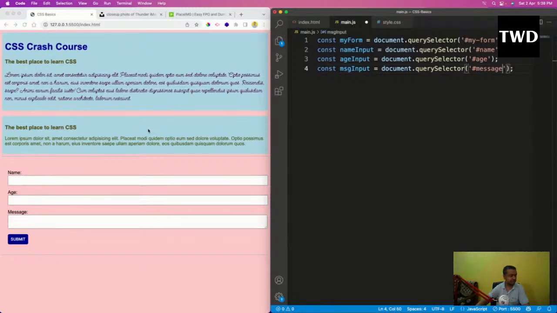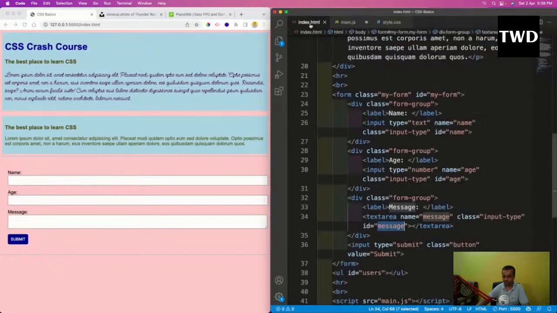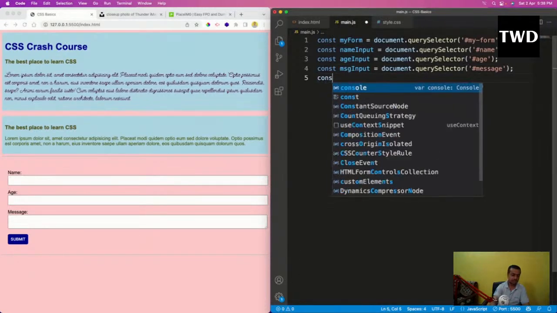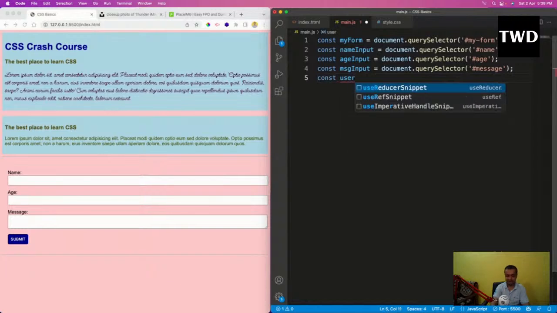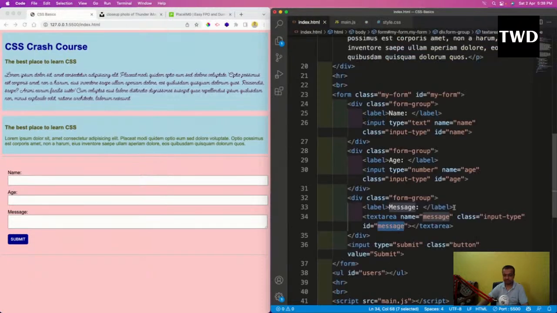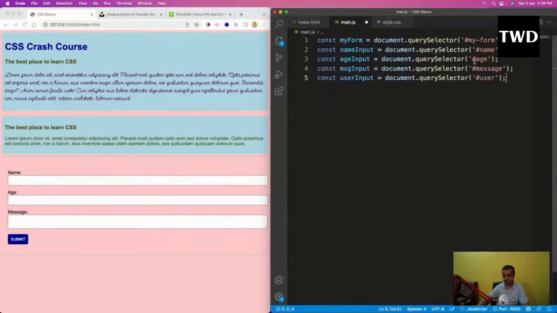And I have a user list also, which is also an ID. So user list also I'm going to select, const. I'm just giving a taste of JavaScript. This is how JavaScript works, but this is not how React works. Okay, so don't be afraid of JavaScript and all. So the ID is users, ID is users is there.